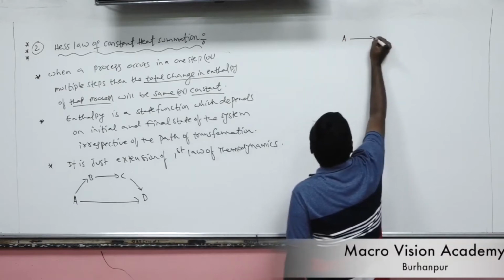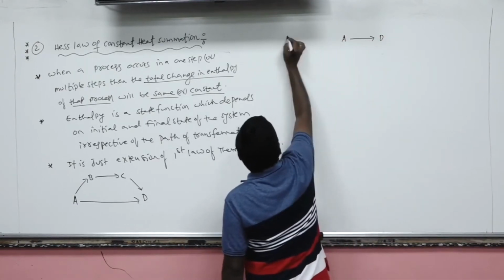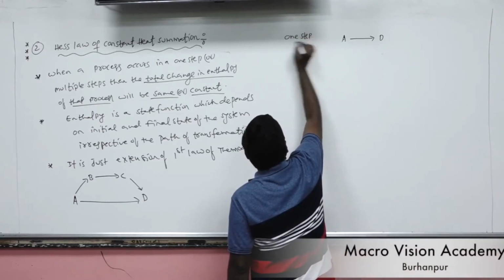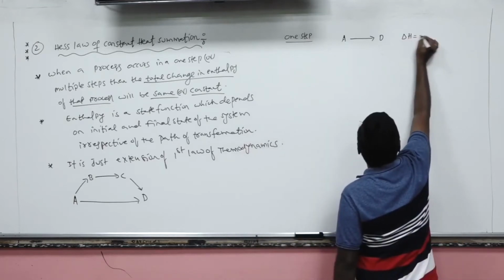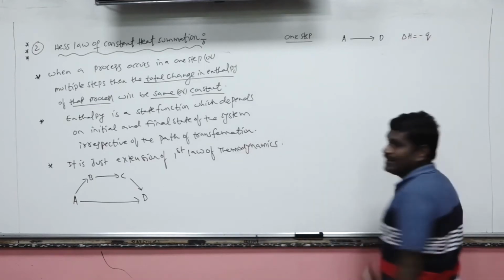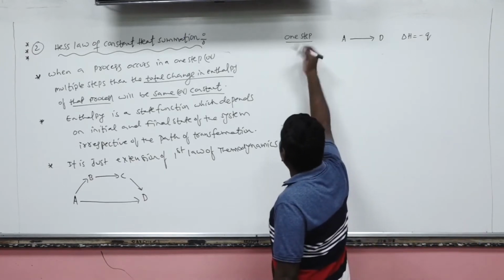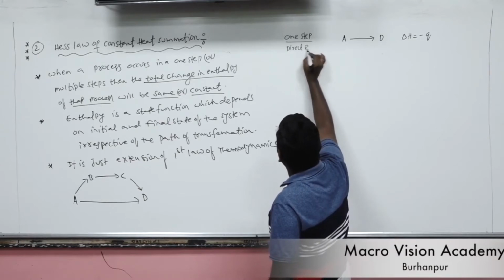Let's suppose A to D is obtained in a one step process, with enthalpy of the reaction delta H equal to minus Q. This is a single step, direct step, also known as a direct reaction.